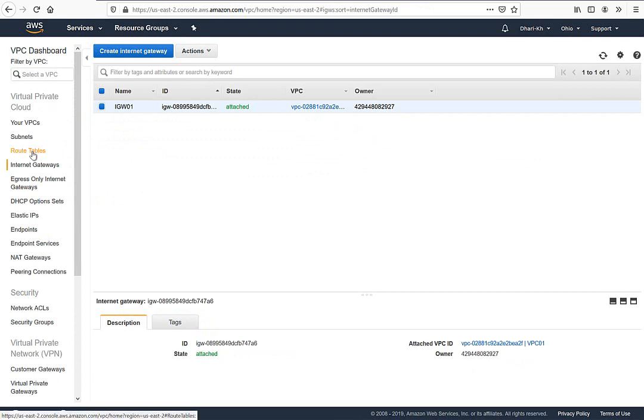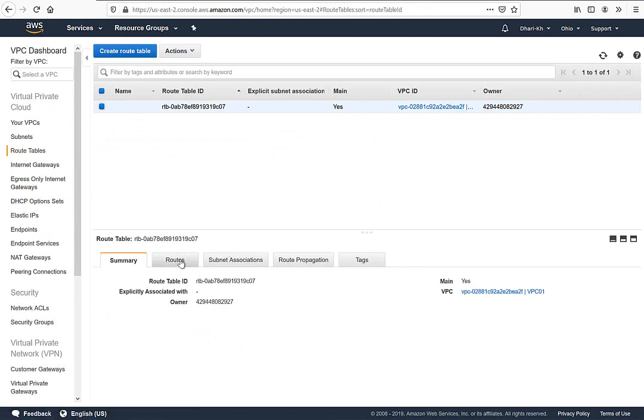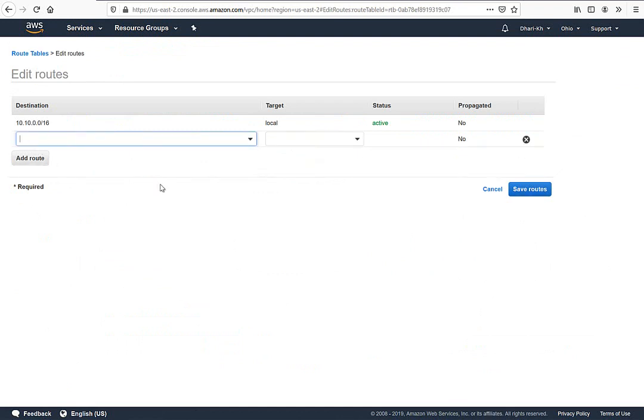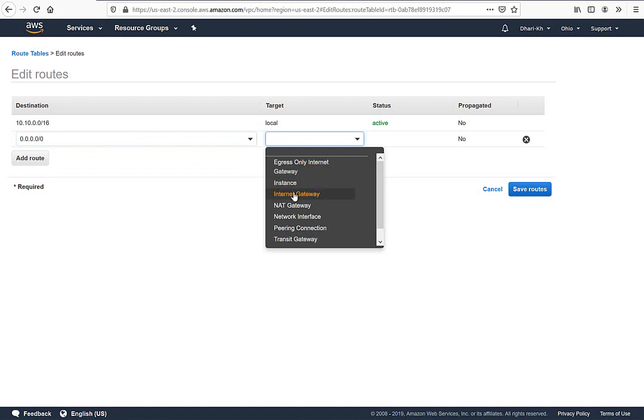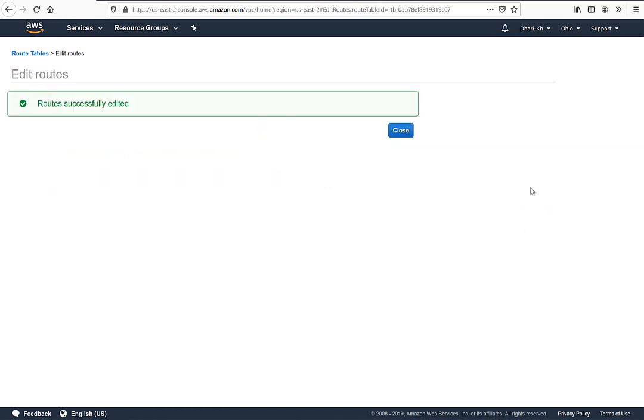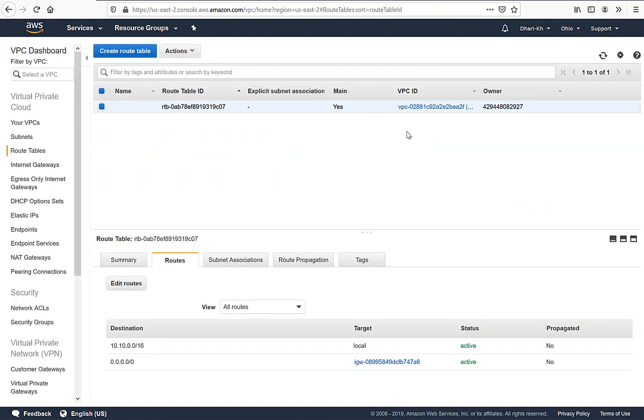Then I go to the route table here to allow this route to go to the internet. I go to edit and add route. So I just say go to anywhere, 0.0.0.0/0, which is the default internet. I will use my internet gateway, then I select the IGW which I just created now. All right, so now I'm ready to deploy or configure or create any EC2, because my network is completed now.